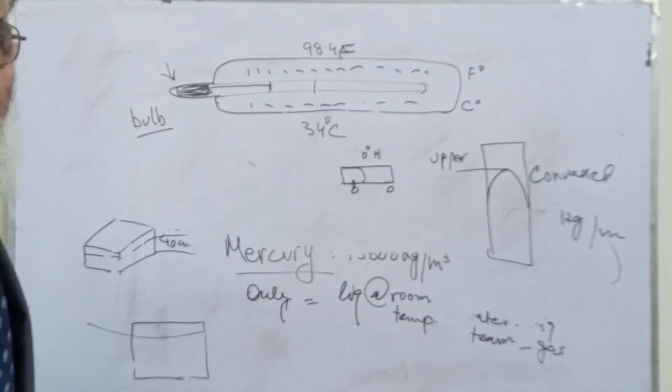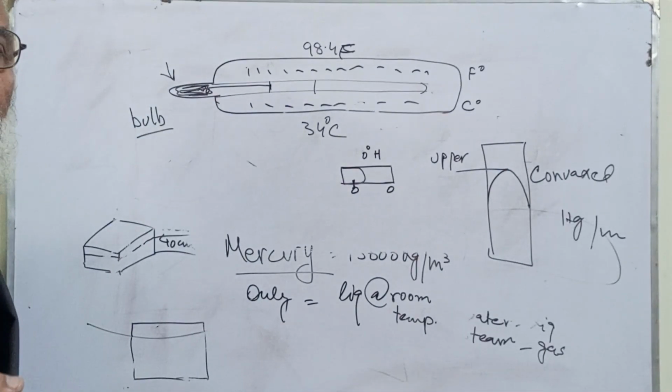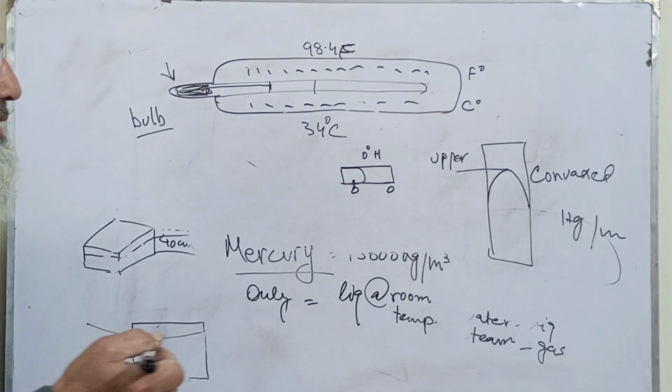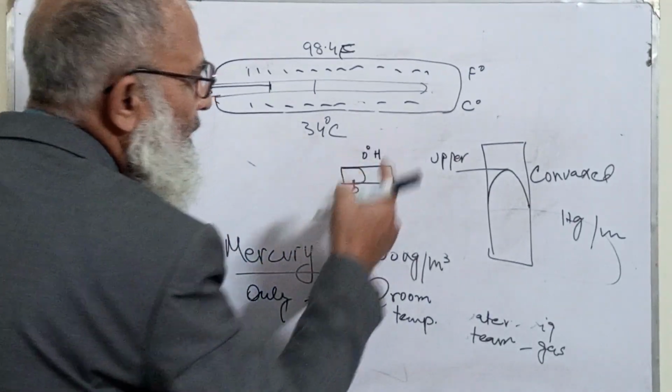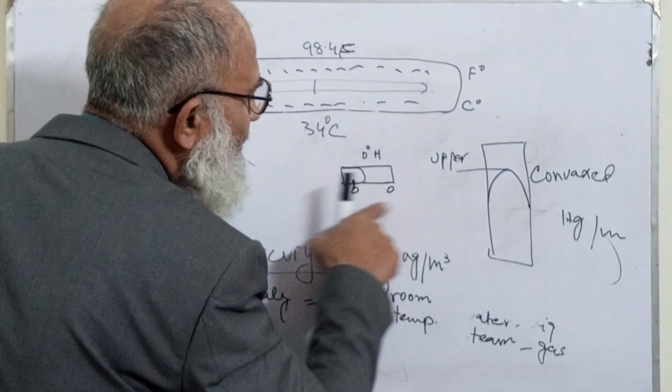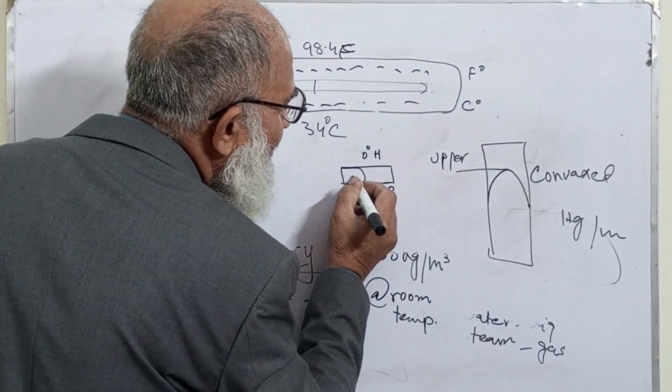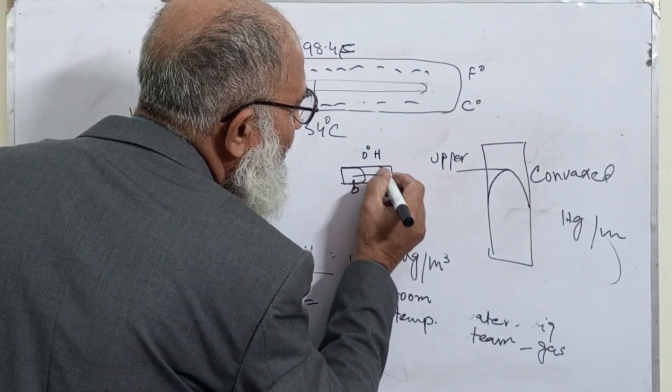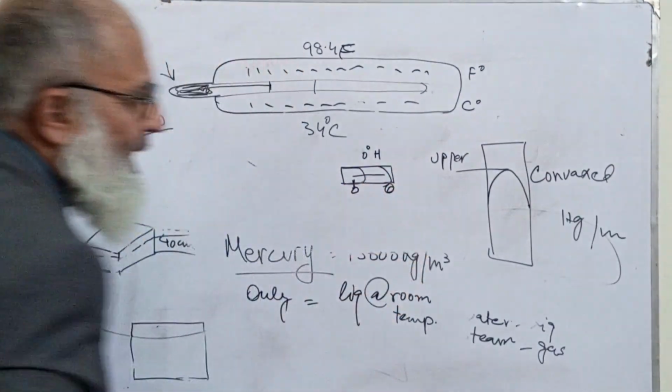It is a safety device. Then the mercury will flow from here to here and will make contact with this point as well.